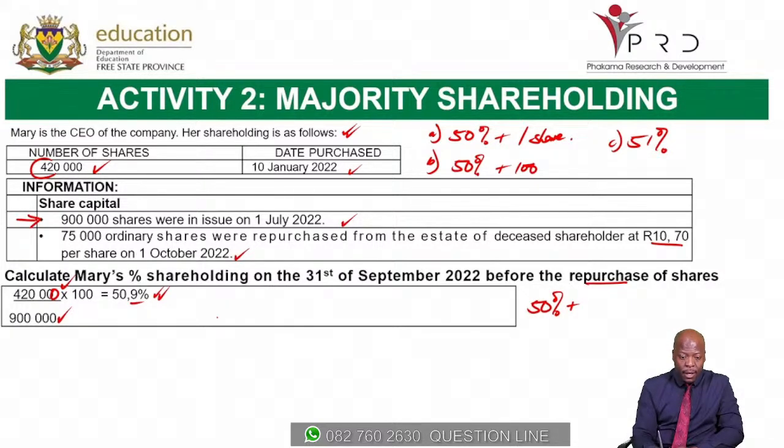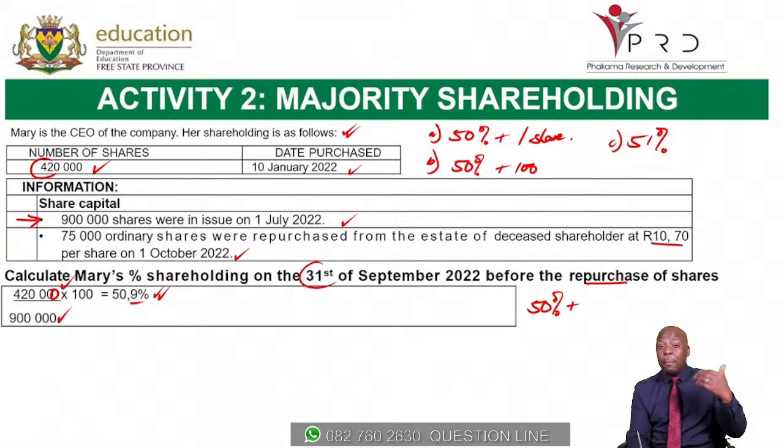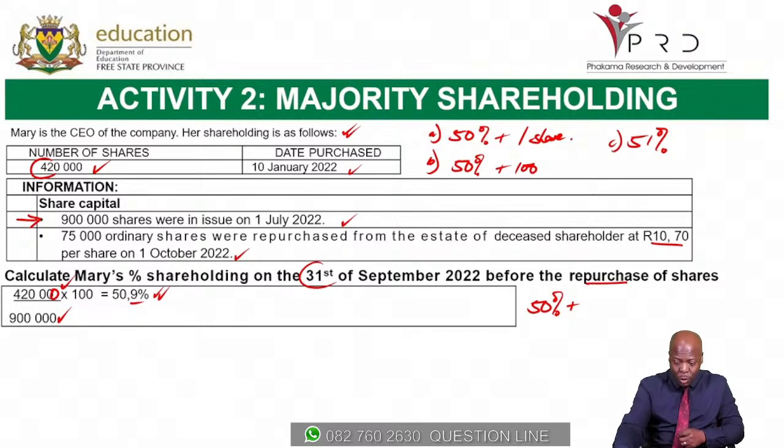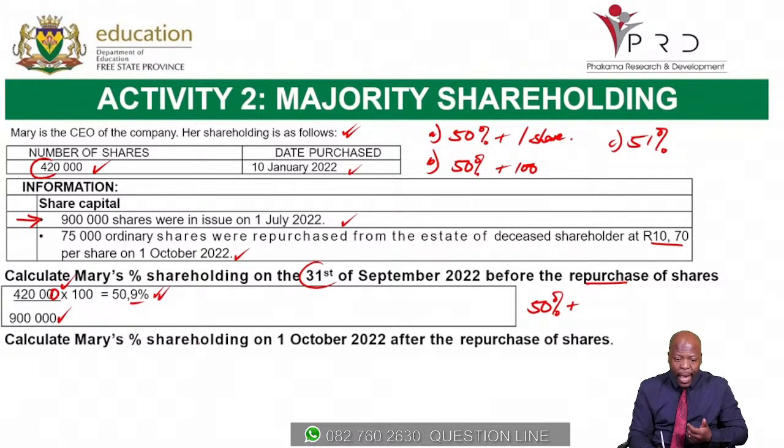So in this case, Mary is now holding 50.9% on the 31st of September. This is before the repurchase of shares. So something is going to happen that is going to change now the figures that we have here. So let's go to the next part. Calculate Mary's shareholding on the 1st of October after the repurchase of shares.